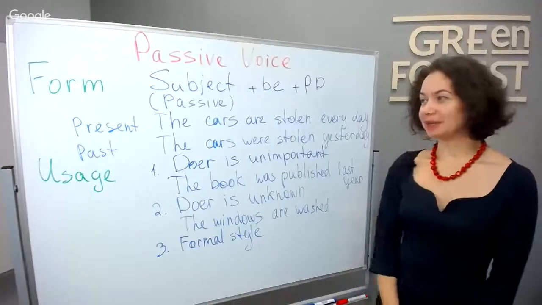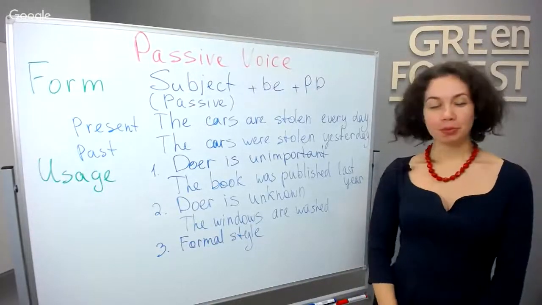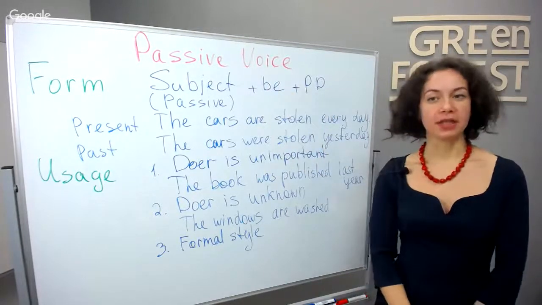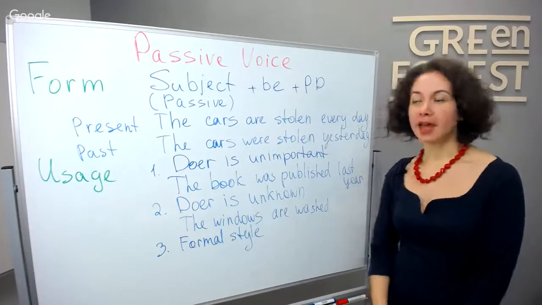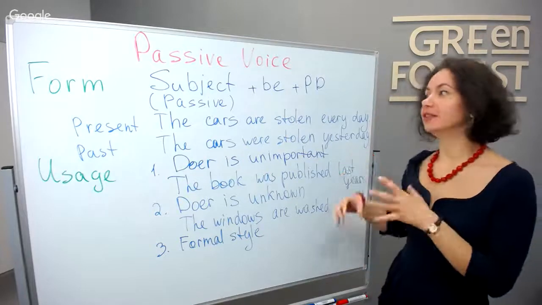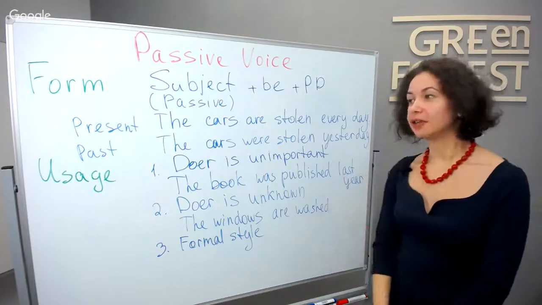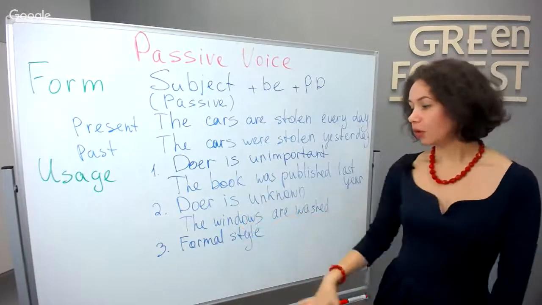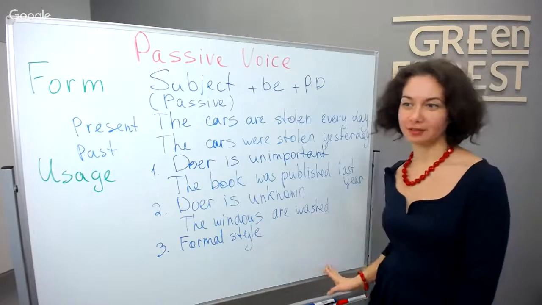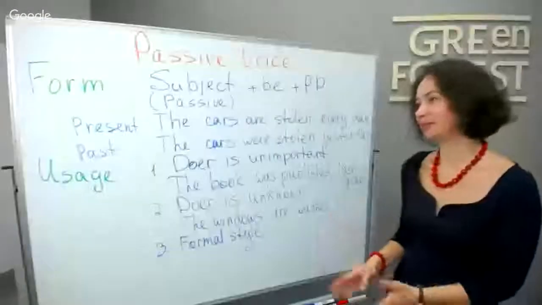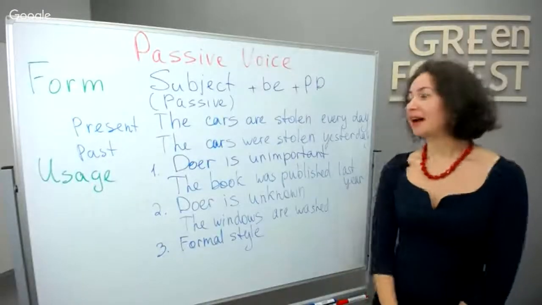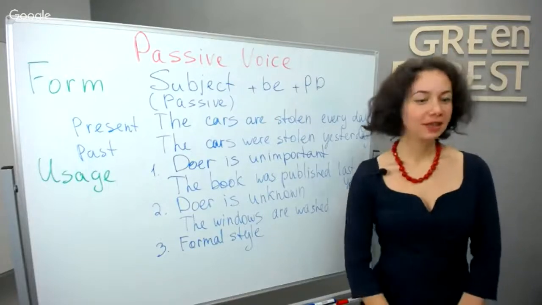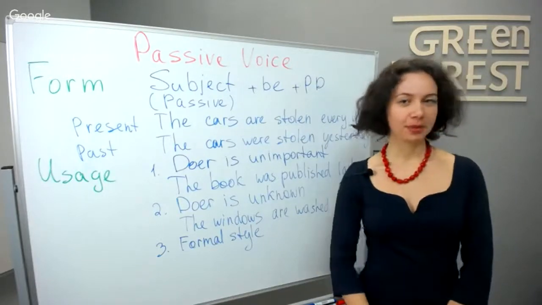So one more time about passive voice. The main point we want to emphasize using it is that our subject is passive. It doesn't do anything. The action is done over it. Somebody does that action. Who does the action is not important or is unknown, or we want to keep it a secret because it's a formal style, or we just want to keep it a secret. I hope you understood and you figured out how to use passive voice. If you have any questions, I will be happy to answer them.